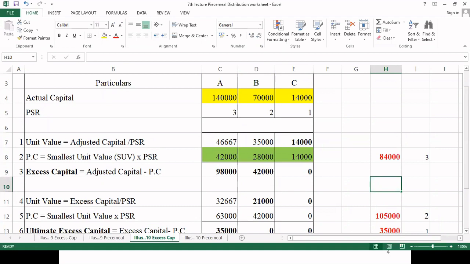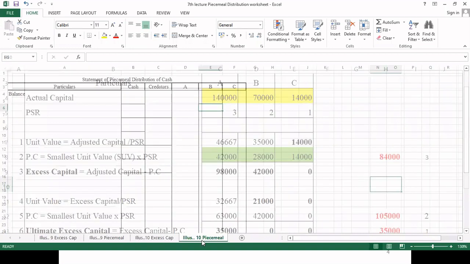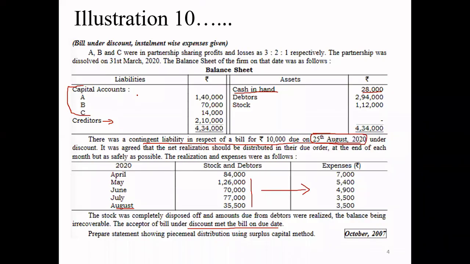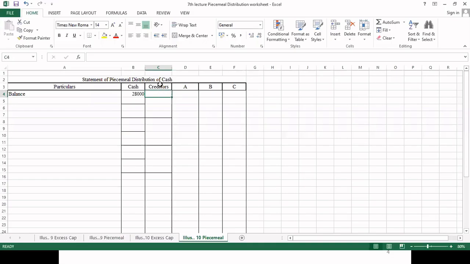So shall we move to piecemeal distribution of cash? Now talking about cash balance, we have 28,000 cash available with us. Creditor is 2,10,000. A 1,40,000, 70,000, and 14,000. Now first of all we have to make a contingent liability.